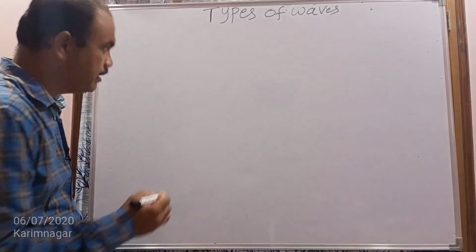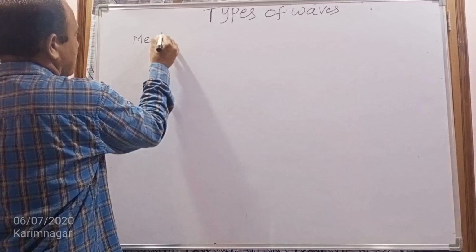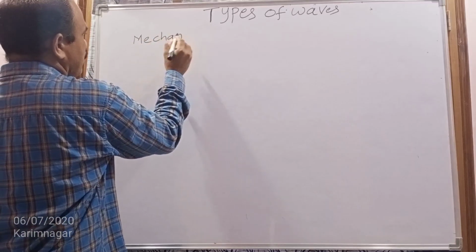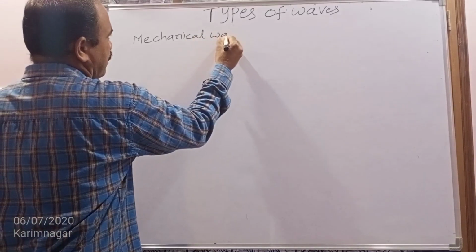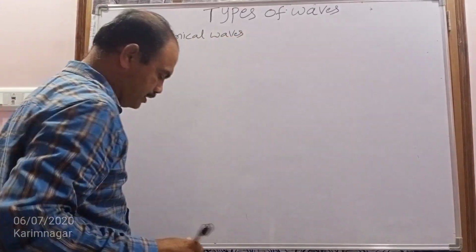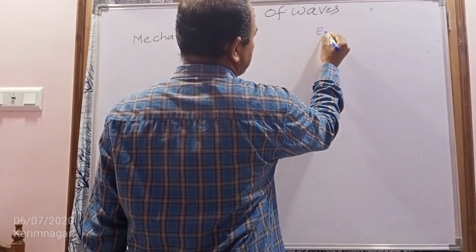So one is the mechanical waves and the second one is the electromagnetic waves.